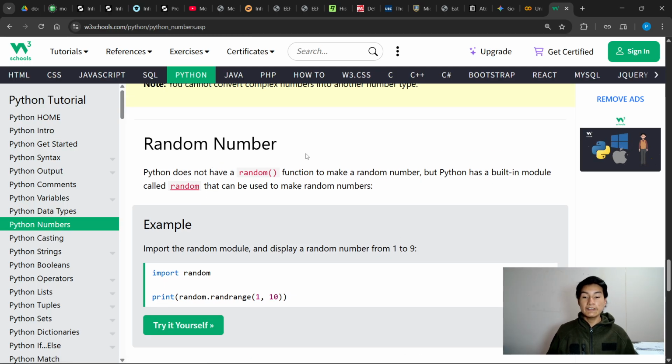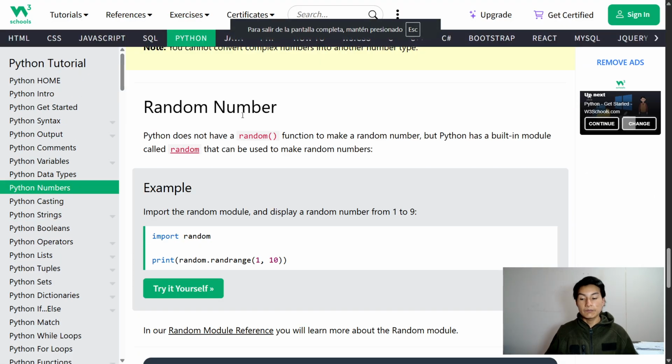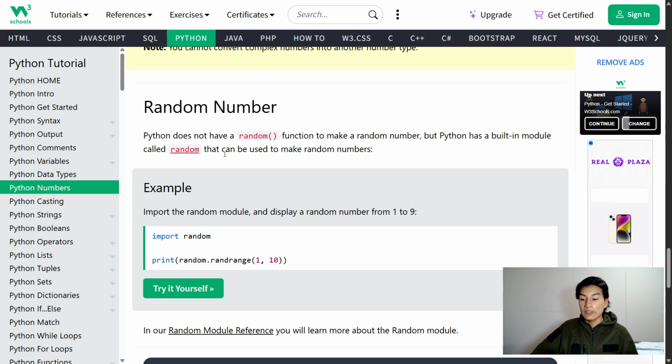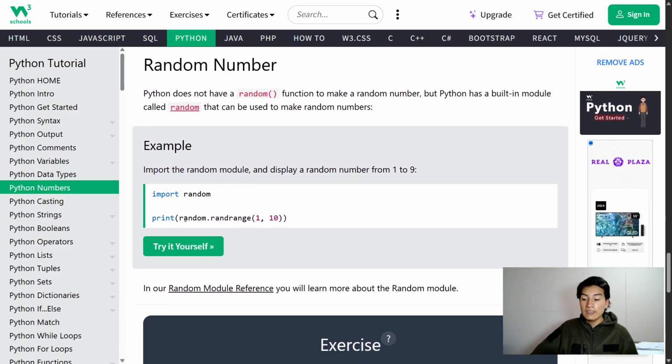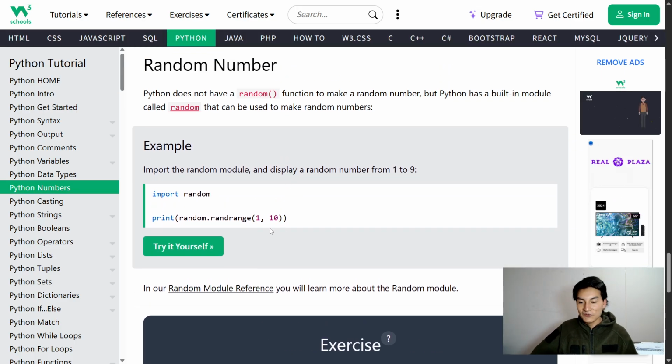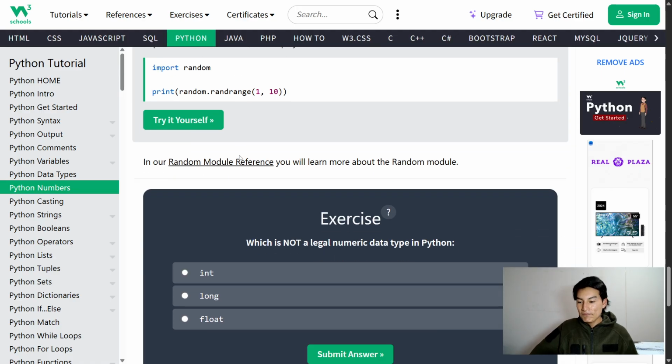Finally, we have random numbers. This is very important because in some projects we are going to want to get a random number. Python does not have a random function to make random numbers, but Python has a built-in module called random. This is a module we are going to import in our file, and we can obtain numbers like this. Import the random module and display a random number from 1 to 9: import random, print random.randrange from 1 to 10.